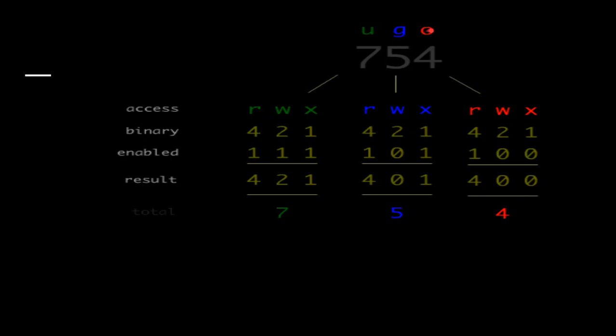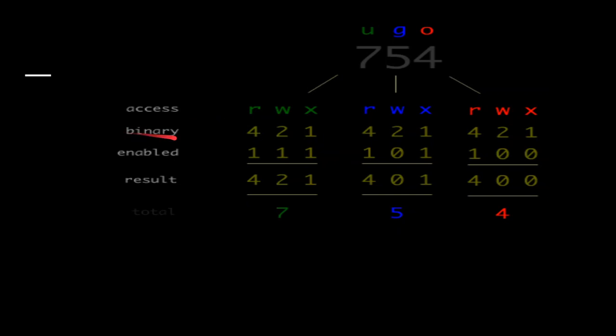And the third shows the owner. This owner of this file can read, cannot write and cannot execute. That means this 100 means 1 is enabled, which is R, they can read, and W is disabled, they cannot write or update the file, and X is also disabled, that means they cannot execute the file. So, this is how the rights are given by the 9 bits of values. The presence says it is enabled, the absence says that it is disabled.